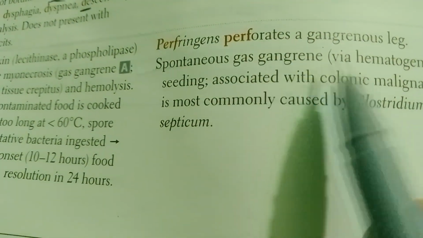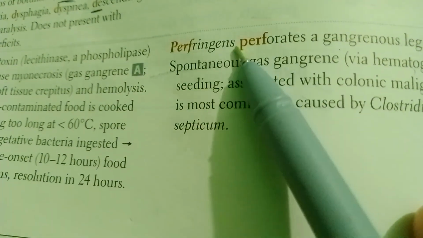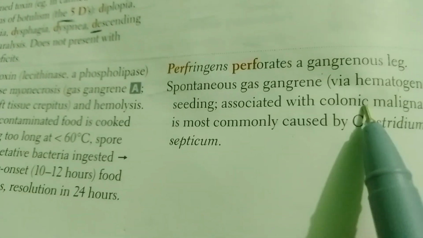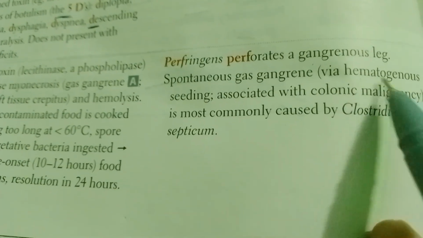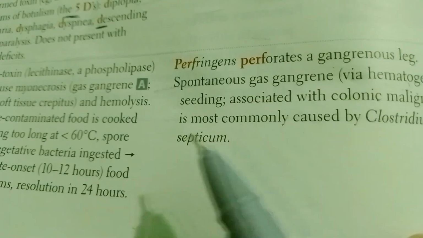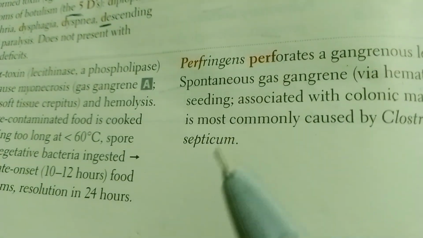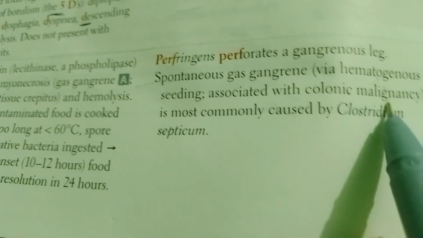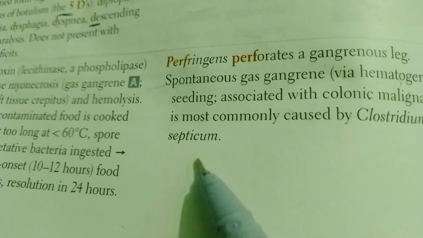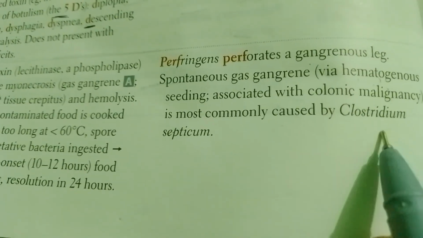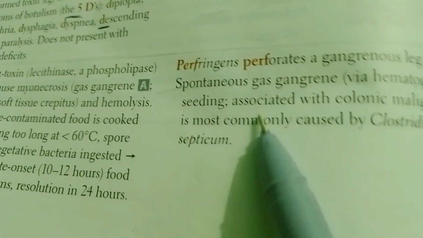Now let's see this mnemonic: Perfringens perforate a gangrenous leg. Isn't this matching, right? And spontaneous gas gangrene via hematogenous seeding, same meaning. Hematogenous seeding is happening. That simply means alpha toxin is going here and there, and it's getting growth because of the anaerobic environment. And it is associated with colonic malignancy. Now this is also important: it is most commonly caused by Clostridium septicum. It means that this colonic malignancy association is most commonly caused by Clostridium septicum, but yes, perfringens can also lead to that.